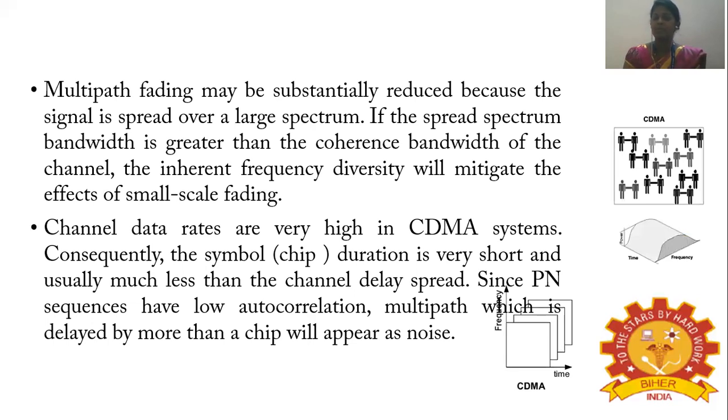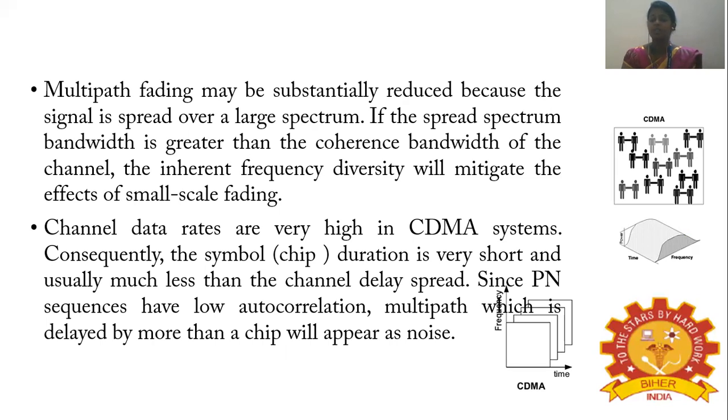Multipath fading may be substantially reduced because the signal is spread over a large spectrum, since in CDMA you are using a large spectrum. If the spread spectrum bandwidth is greater than the coherence bandwidth of the channel, inherent frequency diversity will mitigate the effects of small scale fading. The channel data rates are very high in the CDMA system. Consequently, the symbol duration is very short and is usually much less than the channel delay spread.